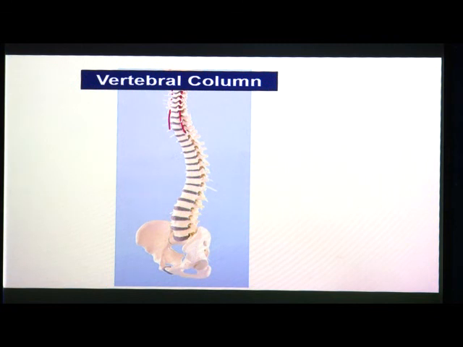Now, let us see about vertebral column. This is also called as backbone or spine. The backbone forms the main axis of the skeleton. It is made up of 33 small rings.